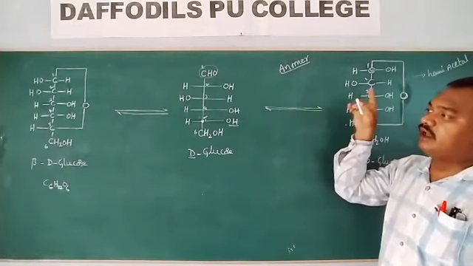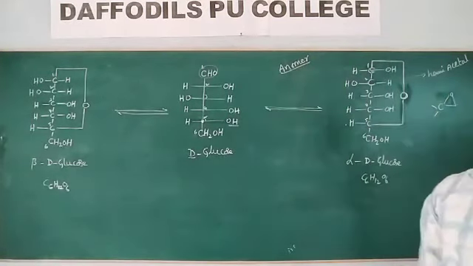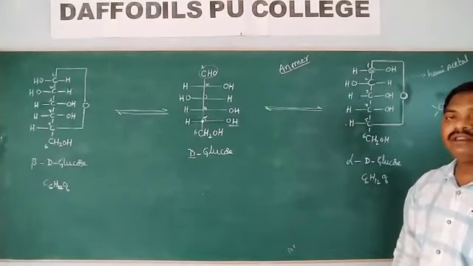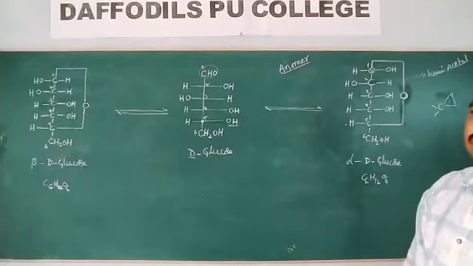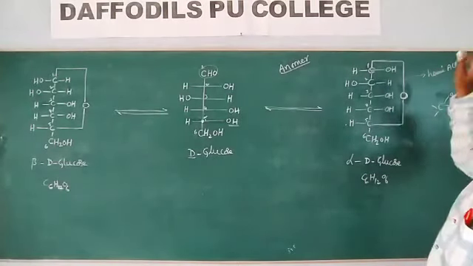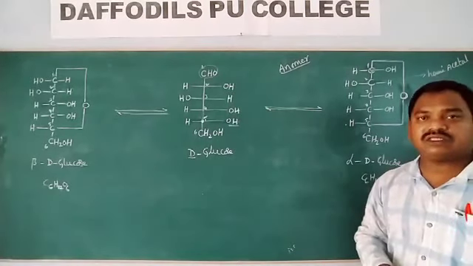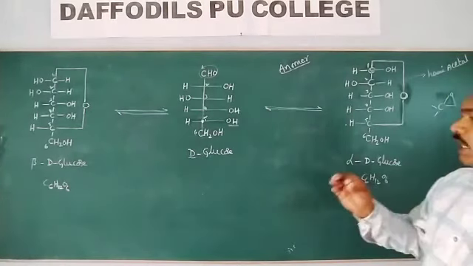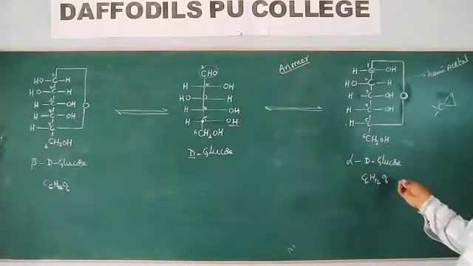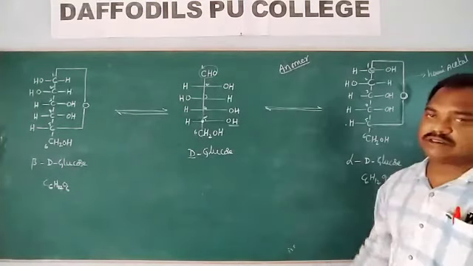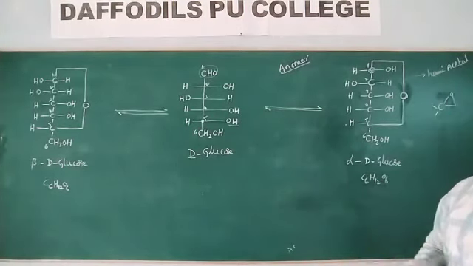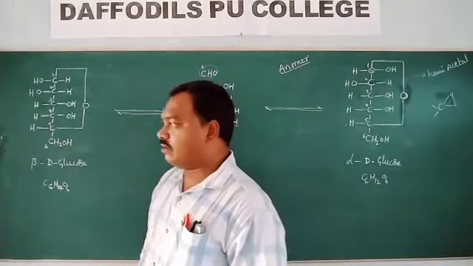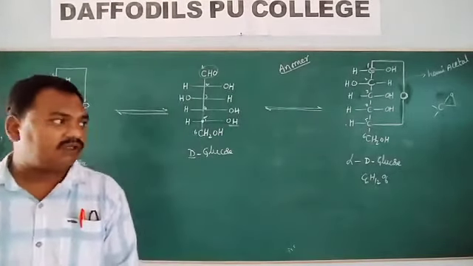Such kinds of isomers are known as anomers. If two isomers differ in their stereochemistry at the hemiacetal bonding, then they are called anomers. So alpha D glucose and beta D glucose are anomers. Anomers are one kind of isomers.